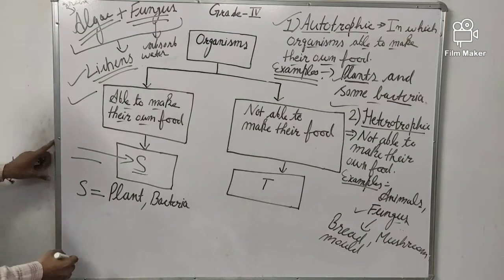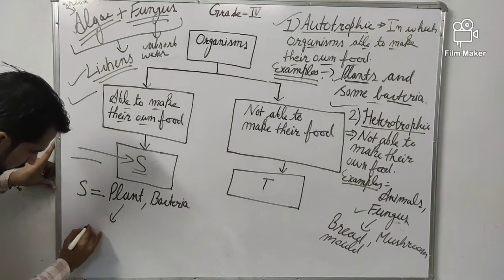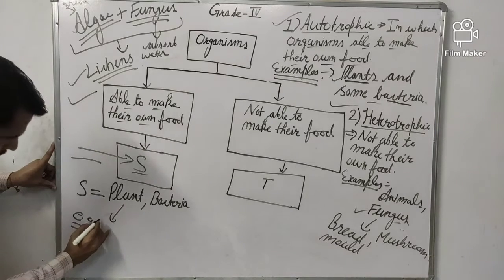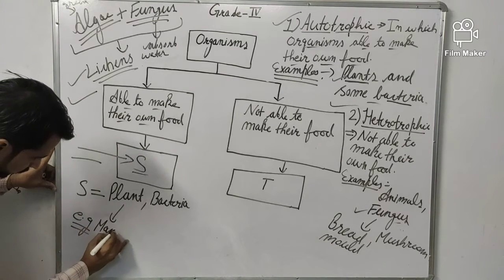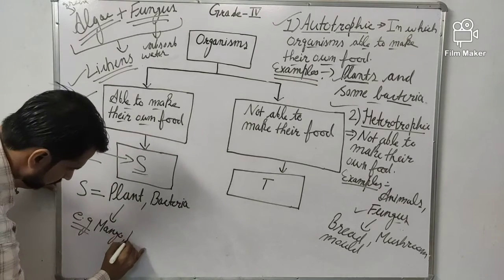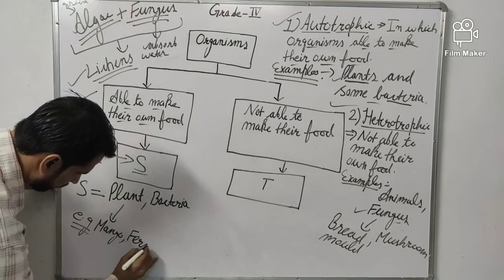And you can put examples also. There are many examples of plants, like mango tree. One that is given in your worksheet, that I write, is the fern.